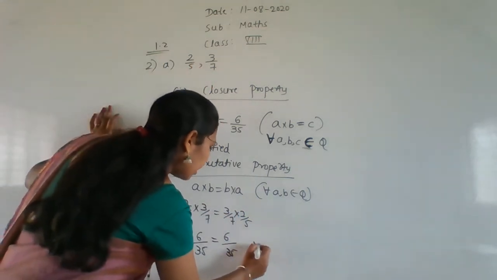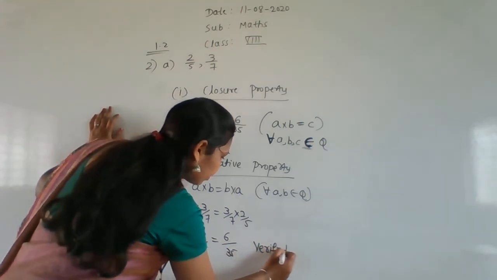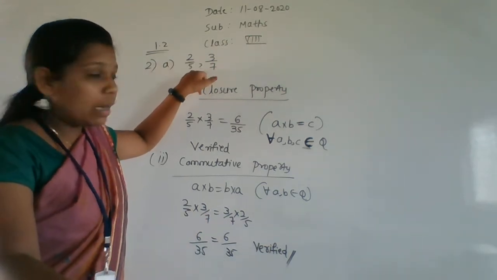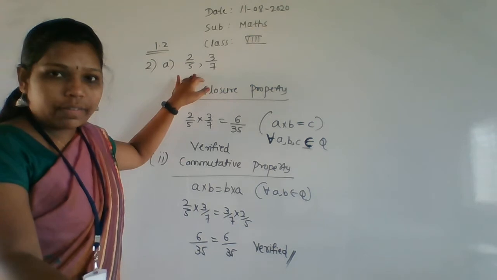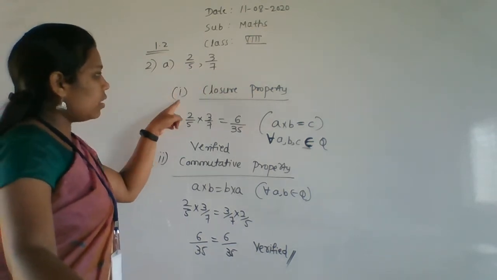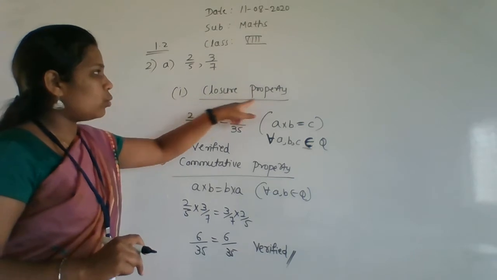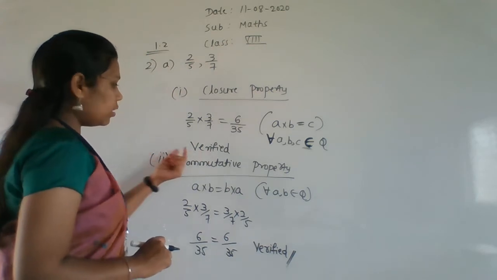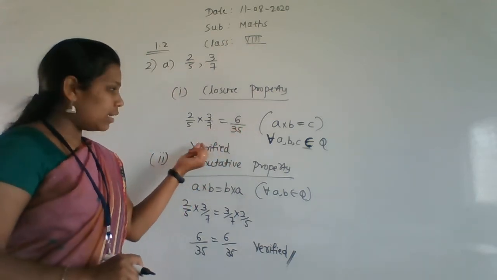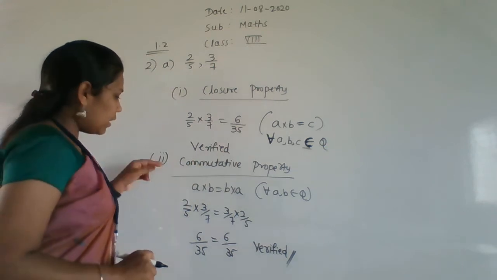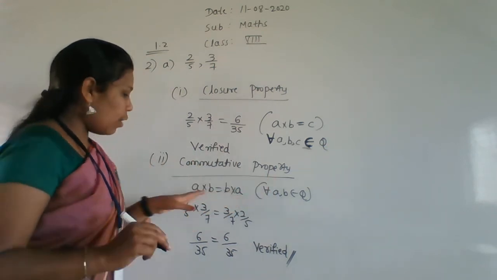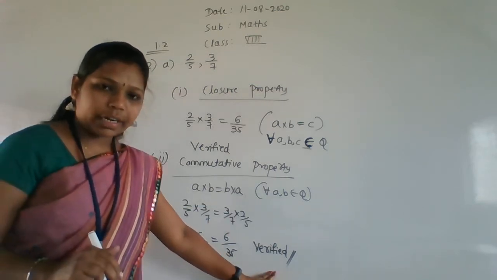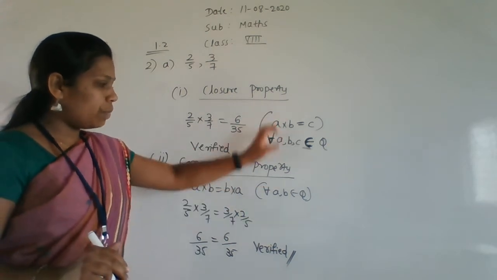So here also you have to write verified. Okay, so this is the method. First we have to write the question A, 2 by 5 and 3 by 7. So this is our question, and after that put 1 here, that is the closure property. Check the closure property with the reason. Next, if you get a rational number only, then verify. After that, the second one is the commutative property, and you have to check the commutative property rule here. And if you get the same answer, then again you have to write verified. And these reasons must be there.